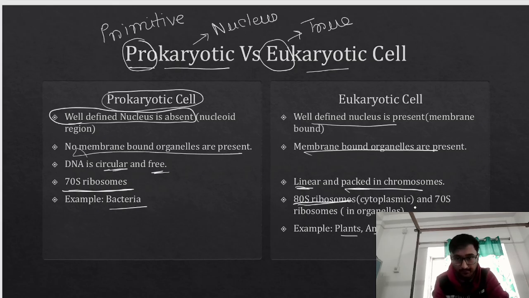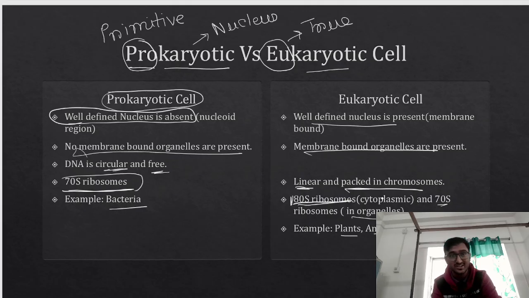Now, let me discuss one thing. In prokaryotic cell, we know that there are only 70S ribosomes. But in case of eukaryotic cell, there are 80S ribosomes as well as 70S ribosomes. Why? Because 80S ribosome is present in the cytoplasm, and this 70S ribosome, see in the bracket it is written, in the organelles.